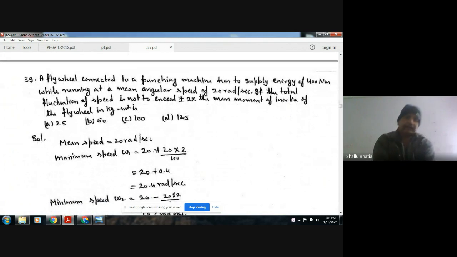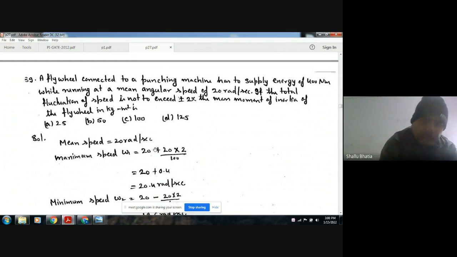Next, a wheel connected to a punching machine has to supply energy of 400 Newton meter while running at a mean angular speed of 20 radian per second. If the total fluctuation of speed is not to exceed plus minus 2%, then the mass moment of inertia of the flywheel is in kilogram meter square.